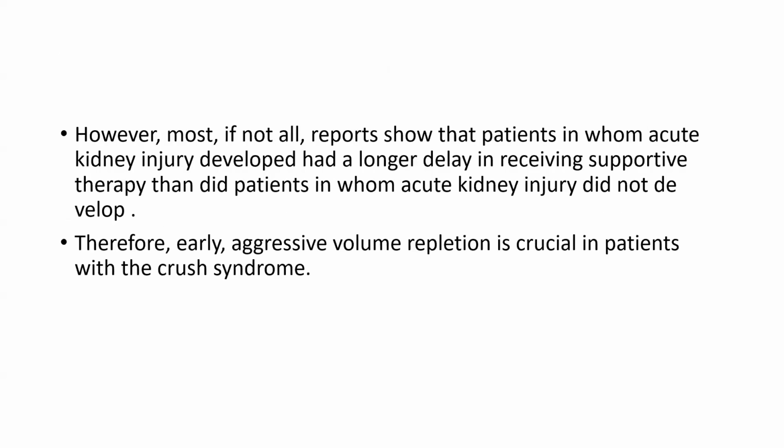However, most, if not all, reports showed that patients in whom acute kidney injury developed had a longer delay in receiving supportive therapy than did patients in whom acute kidney injury did not develop. Therefore, aggressive volume repletion is crucial in patients with crush syndrome.